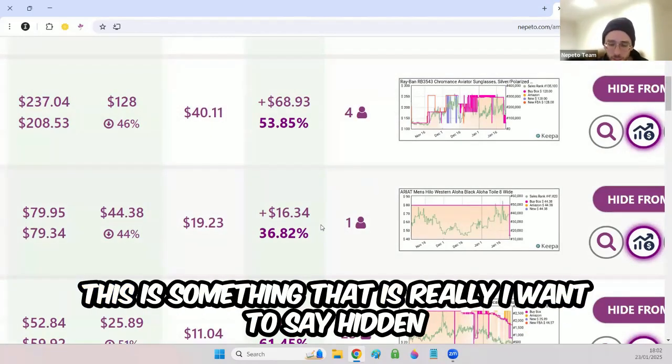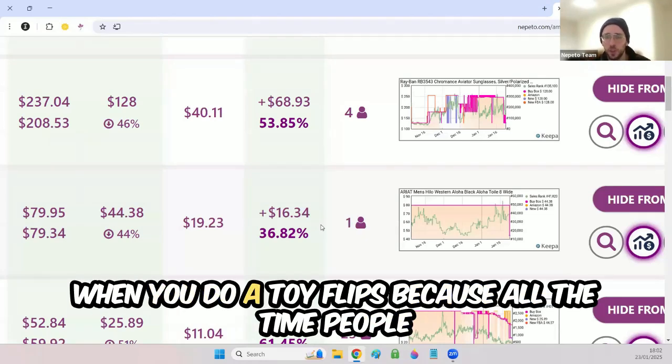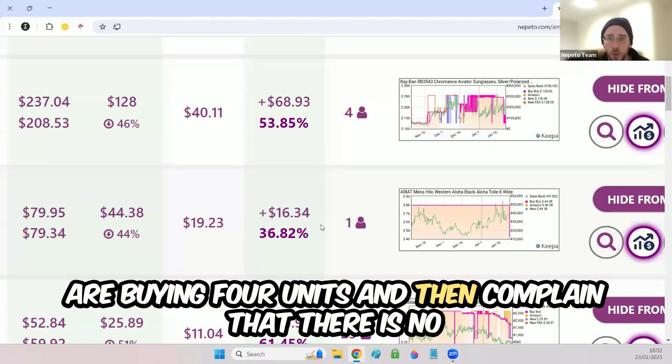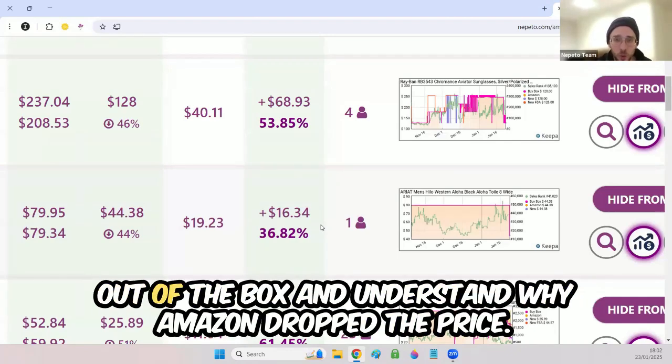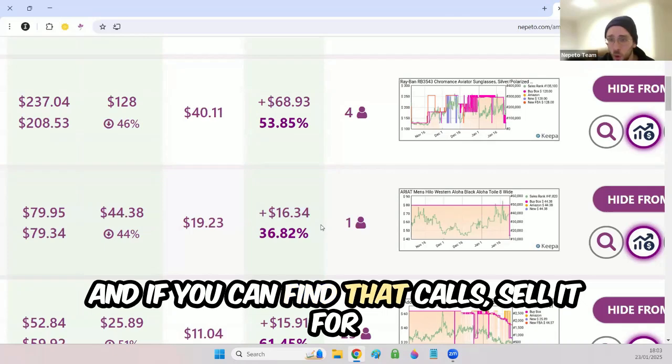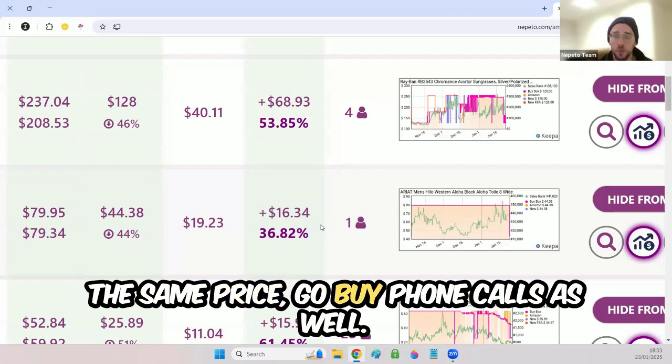This is something that is really, I want to say, hidden when you do A2A flips, because all the time people are buying 4 units and then complain that there are not enough units in the A2A flips, but you need to think out of the box and understand why Amazon dropped the price. And if you can find that Kohl's sells it for the same price, go buy from Kohl's as well.